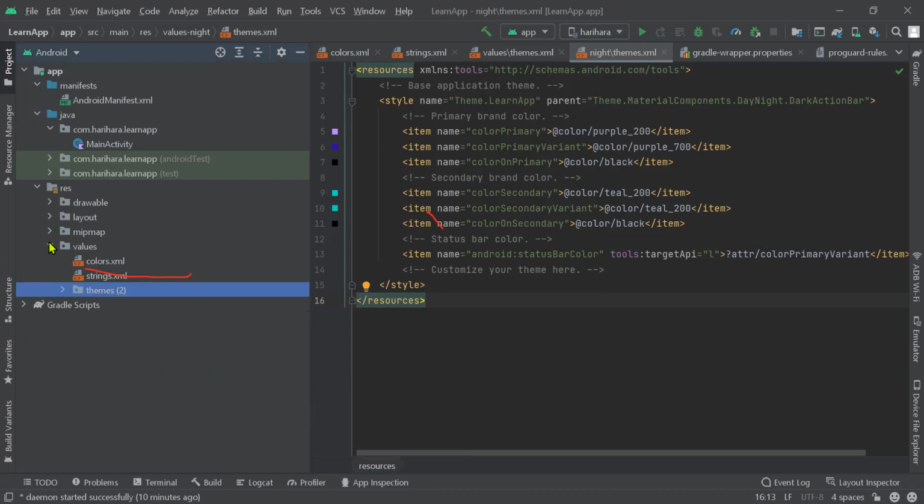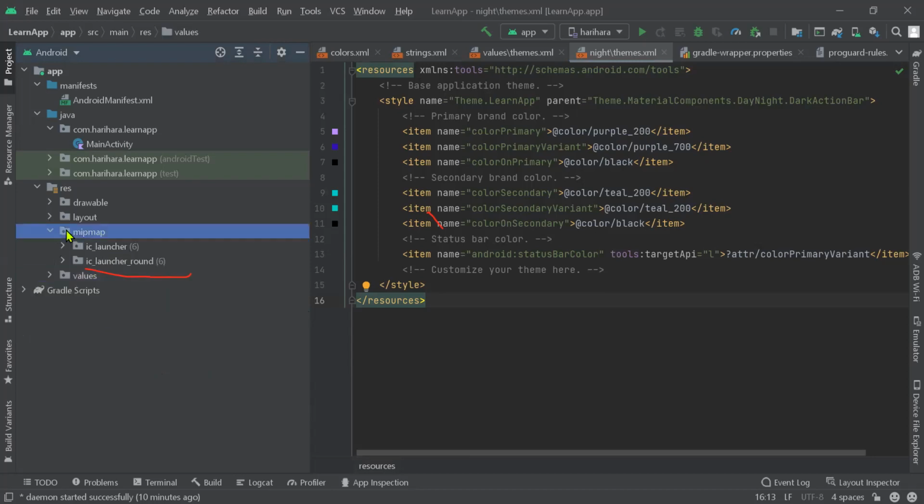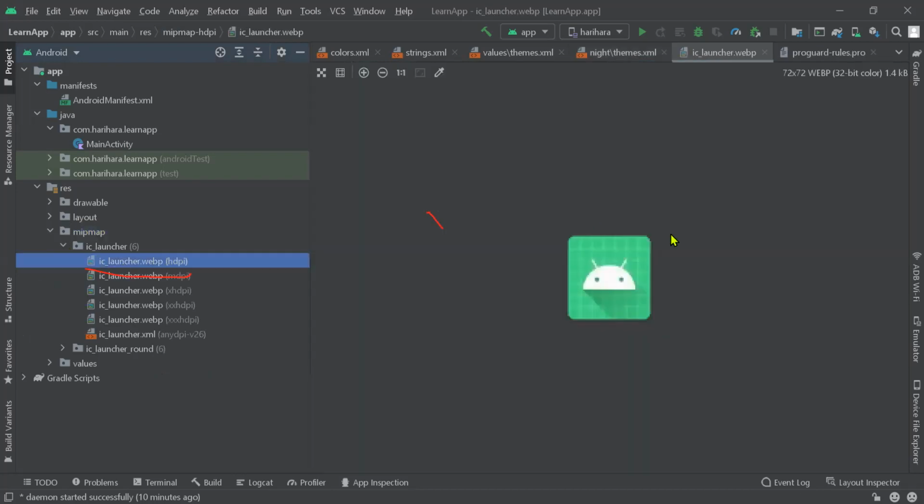And then the values go on to mipmap. Okay. So mipmap consists of whatever resource files we will use as images, like if we want to show our app logo or our status bar logo. We will add all those here. Here is an example from Android, their official logo having this one. They are adding this on their app launch, as their app icon.